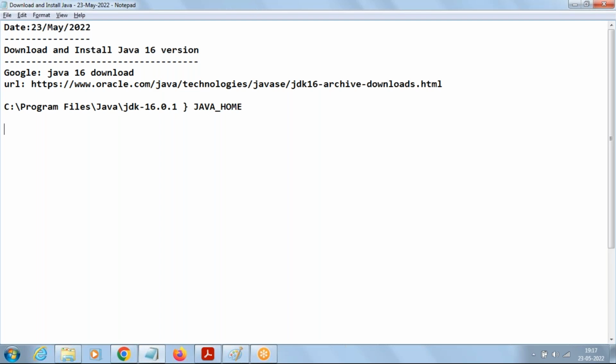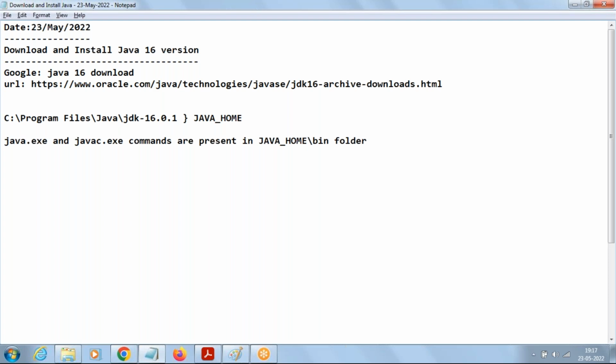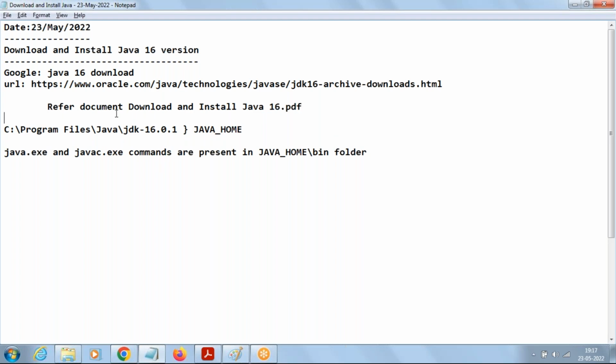Then if someone asks you where the java and javac commands are located, you can say in simple terminology that the java.exe and javac.exe commands are present in the Java home bin folder. I'll be sharing this document to you. You can refer to this document on how to download and install Java.